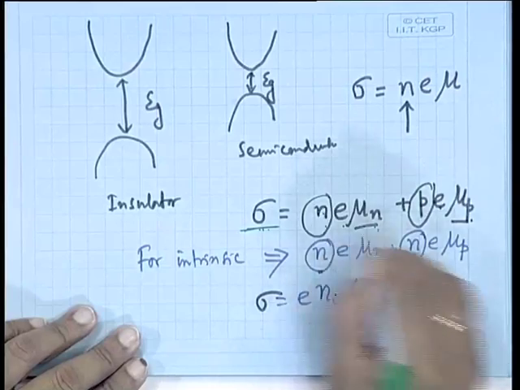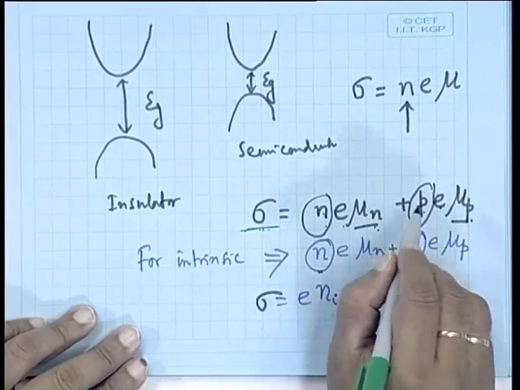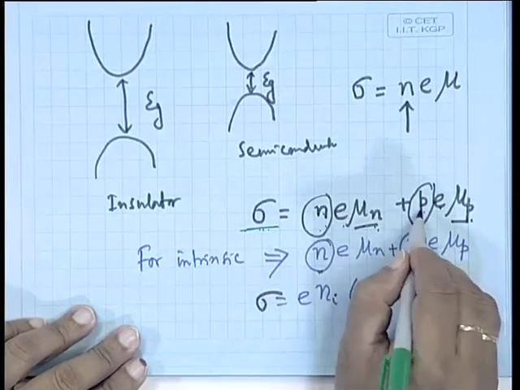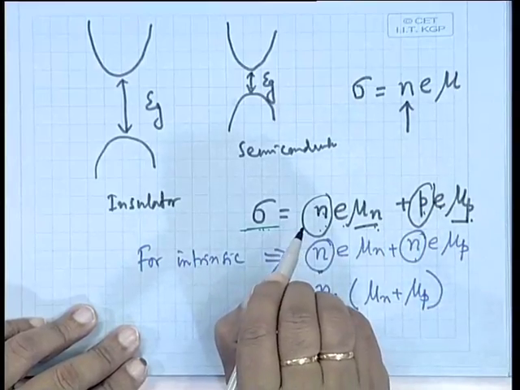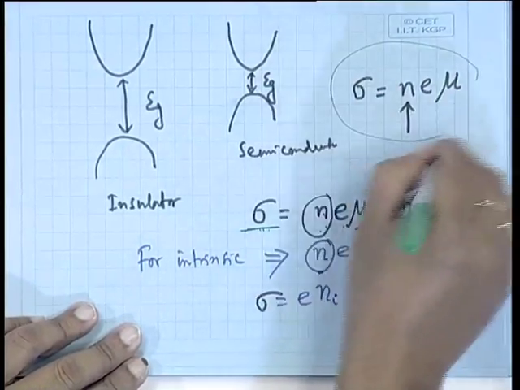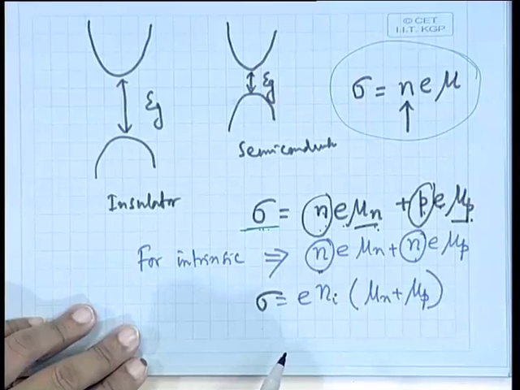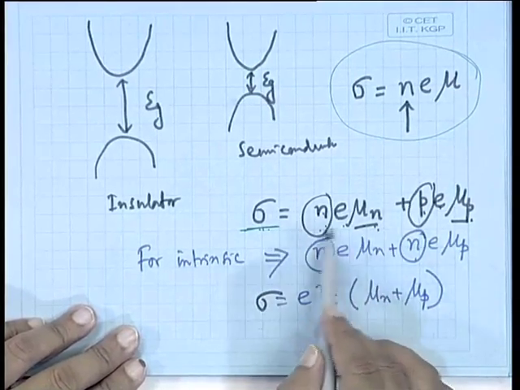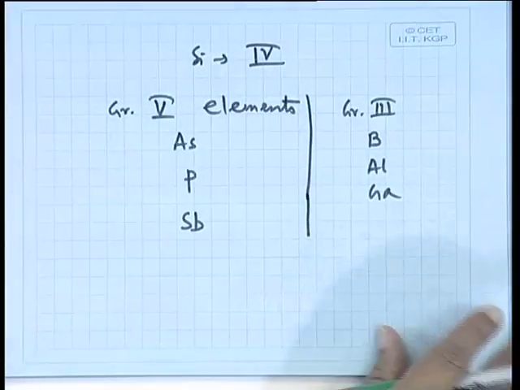This n and p are the concentration of electrons and holes respectively. So, now you cannot use this relation where sigma is n e mu. After doping you have to use this relation, but we can make some approximation as well. How can we make the approximation?